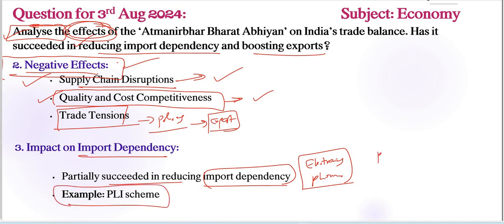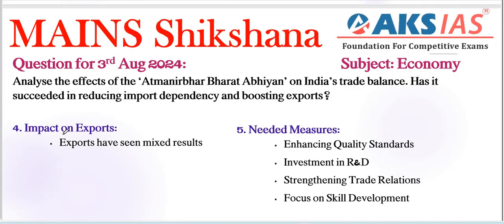For instance, we can take the PLI scheme, production linked incentive scheme, which has reduced the import of mobile phones, especially coming to the electronics side. Mobile phone components, we have reduced the import. However, in sectors like oil and gas, India's dependency remains high due to insufficient domestic supply or capacity. Very, very important. We need to provide these types of shortcomings, especially impact on import dependency. Next important thing is impact on exports.